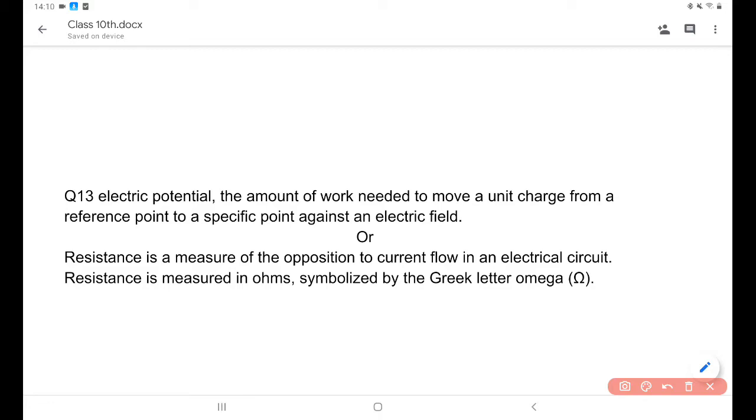The resistance measures the opposition to current flow in an electric circuit. The resistance is measured in ohms. The symbol is the Greek letter omega. If the current is passing through any kind of wire or any kind of material, the current is opposed by the material. This is known as resistance.